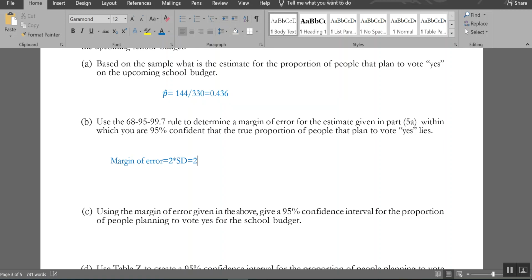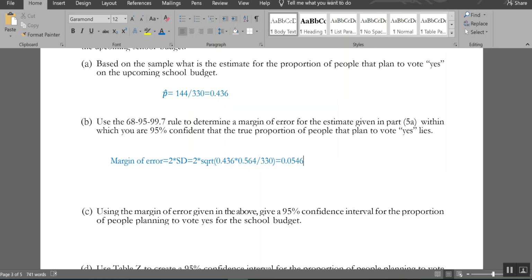Woohoo! So I've got to do 2 times, let me write that times symbol in there again, the square root of my p, which I don't have the population proportion, so I'm just going to use the sample one, times q, which would be just 1 minus p, 0.564. Sorry, I was trying to do that in my head. I'm not good at mathing. Mostly subtracting is my thing. Divided by my sample size, which is 330. And that's going to be kind of tiny. So be careful with yourselves. So how far off am I willing to be?